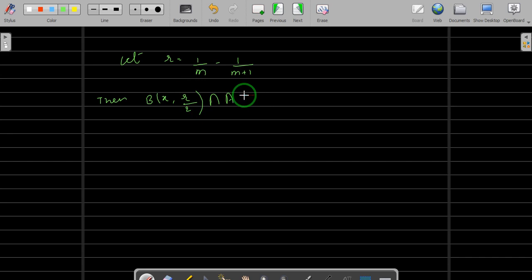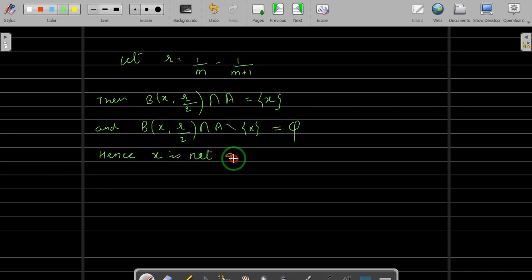Intersection with A, your set. When you take this intersection, it will be equal to x, that is 1 upon m, and the ball around x of radius r by 2 intersection with A, and when you remove this x from the set, when you remove that singleton x from that, this will be an empty set, and hence x is not a limit point of A. It's as simple as that.